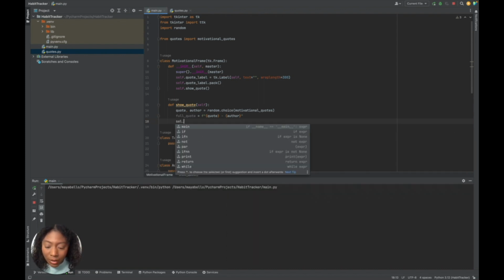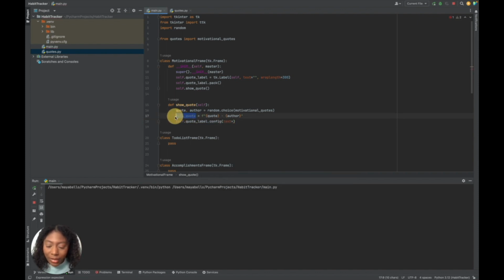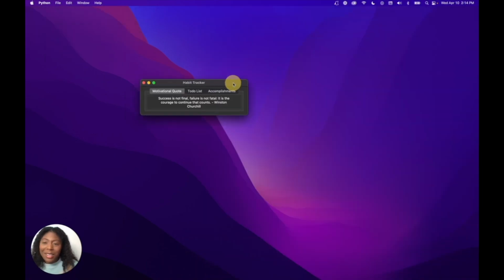So self.quote_label.config, and let's update that text. So now the text is our full quote. And that's how show_quote will work. So we're good with show_quote. Let's actually run this. I like to run my code as I go. I like to see the progress.